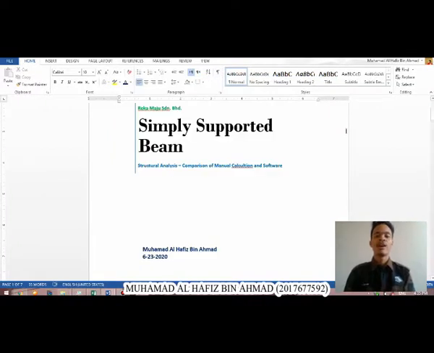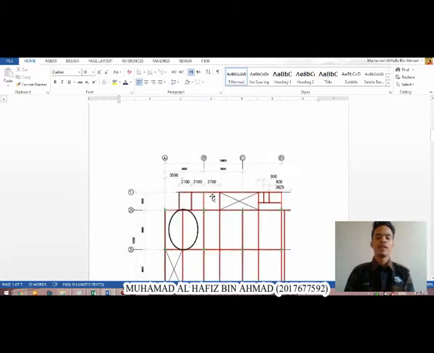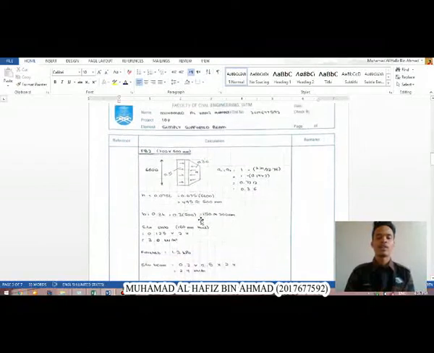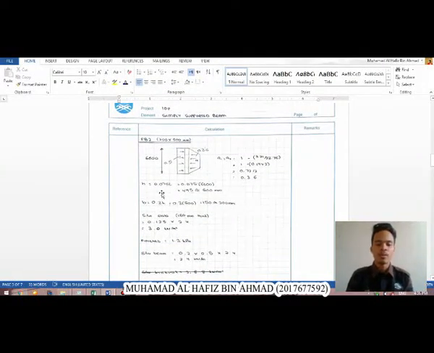Bismillahirrahmanirrahim. My name is Muhammad Al-Hafiz bin Ahmad. Today I want to present about the simply supported beam. This is the key plan and I chose this beam. So this is the manual calculation for the simply supported beam. H that I propose is 500mm. B that I propose is 200mm and the slab thickness that I propose is 125mm.